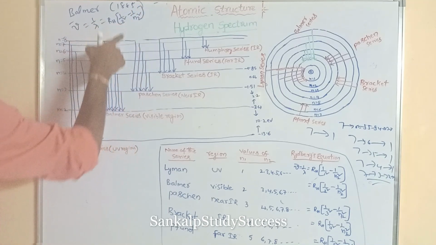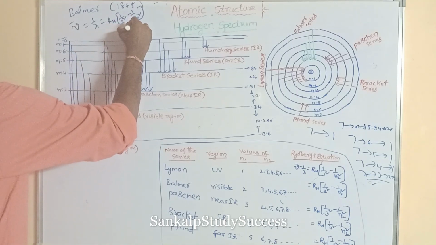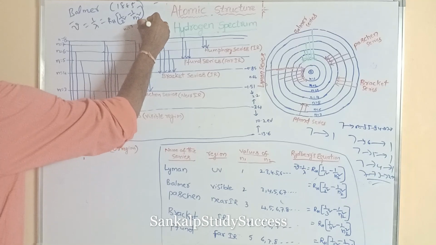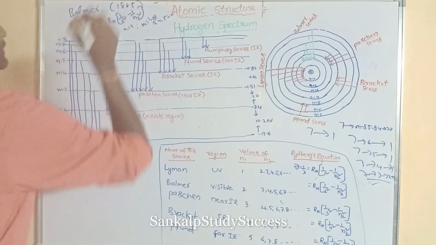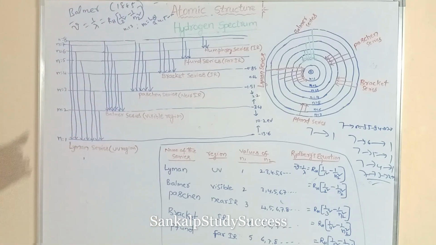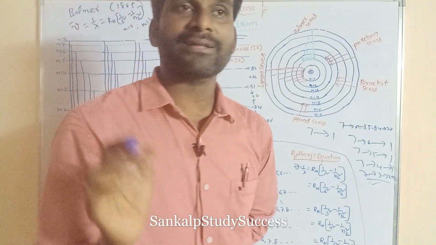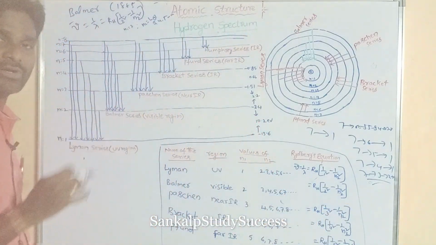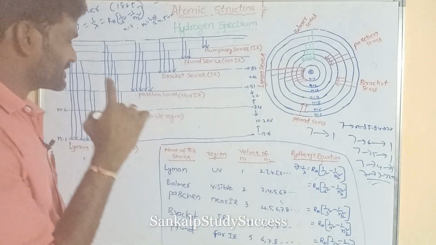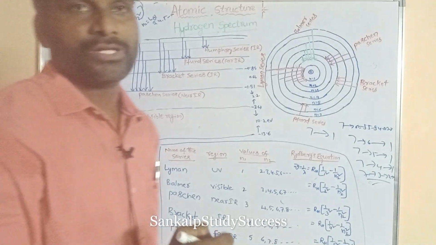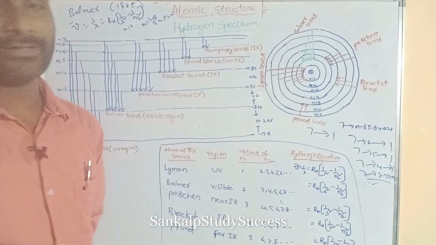Here 2 is the lower energy level, n1, and n2 is the higher energy level, like 3, 4, 5 and so on. This series discovered by Balmer is said to be the Balmer series. The Balmer series is obtained in which region? The visible region. So this series of lines is easily observed with the naked eye.